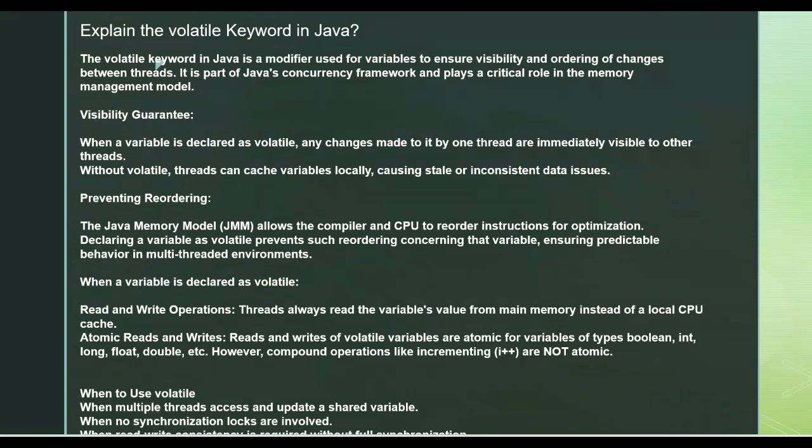When a thread reads or writes something, it gets the updated value. In terms of Java memory management, it is quite optimized when you use the volatile keyword.